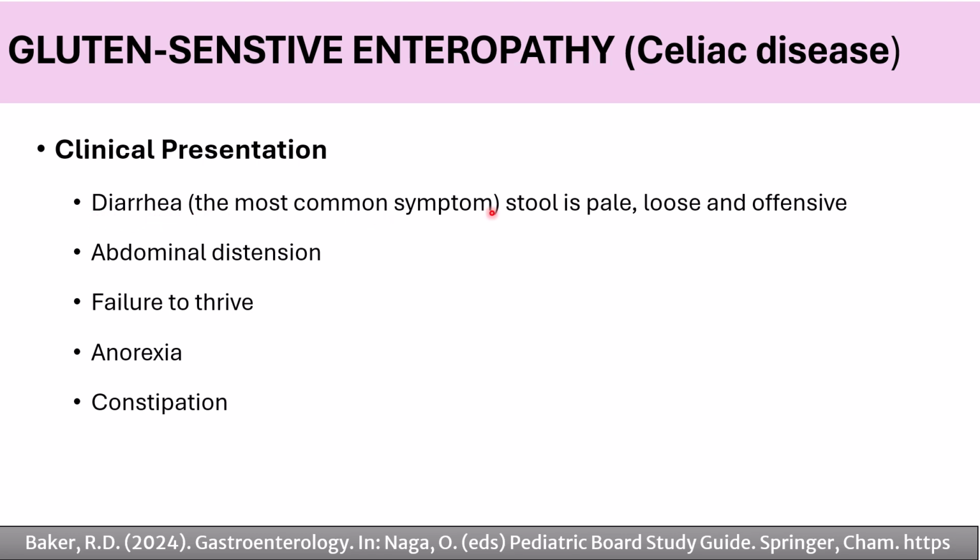Clinical presentation of celiac disease: diarrhea. This is the most common symptom. The stool will be pale, loose, and with an offensive smell. Abdominal distension, failure to thrive, anorexia. Some children present only with constipation.